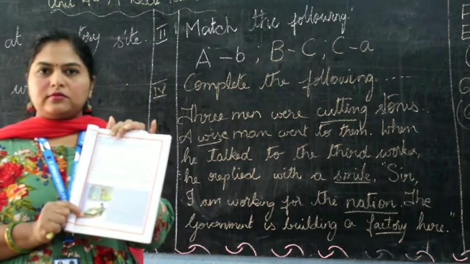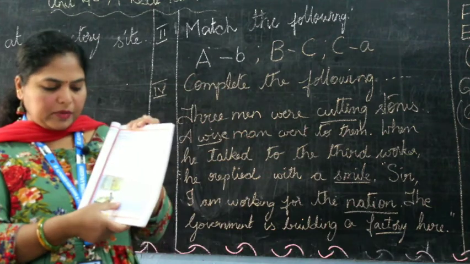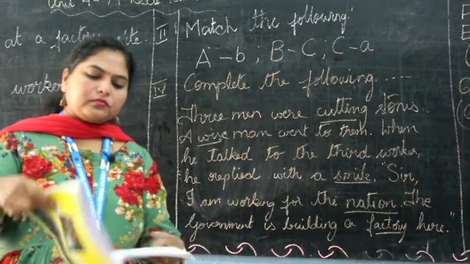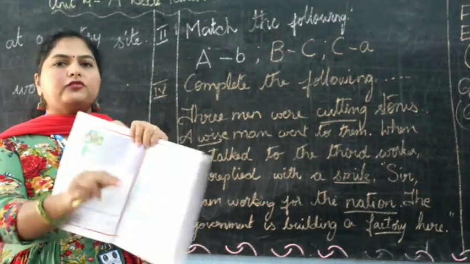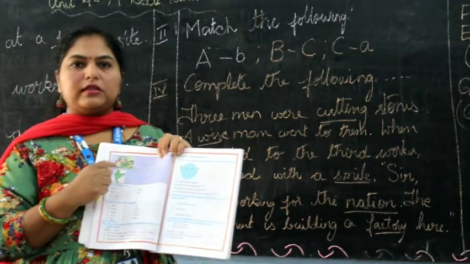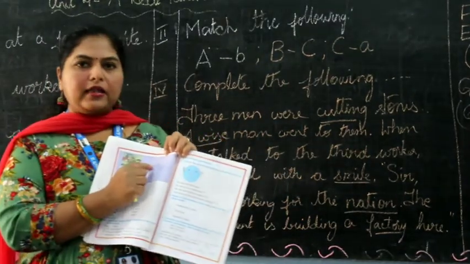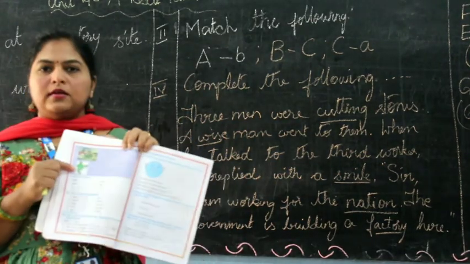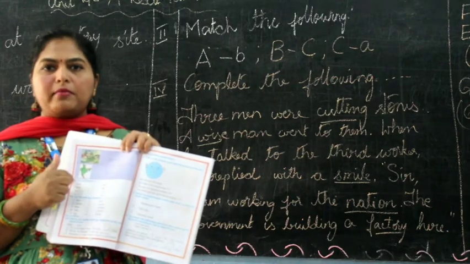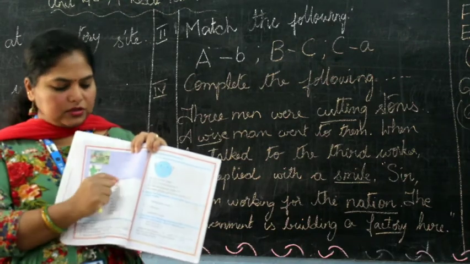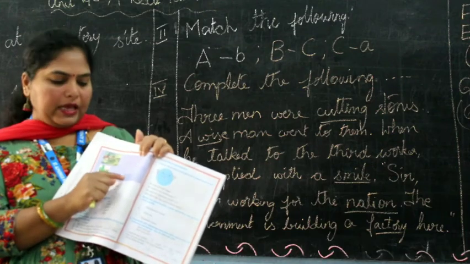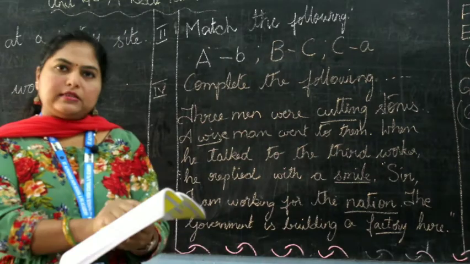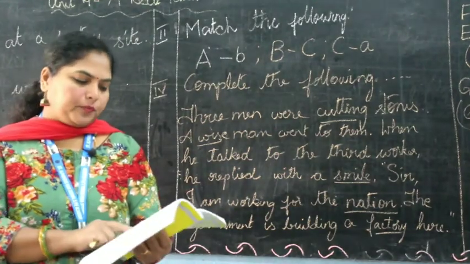Next, what's this man doing? He's cutting. So what is the spelling for cutting? C-U-T-T-I-N-G. Fill it up. Cutting. And then you find all small houses and narrow roads, and that's a village. So V-I-L-L-A-G-E, village. Next is the India map. India is a country, so it is country. C-O-U-N-T-R-Y, country. Okay, please write these letters and fill it up in your textbook itself.